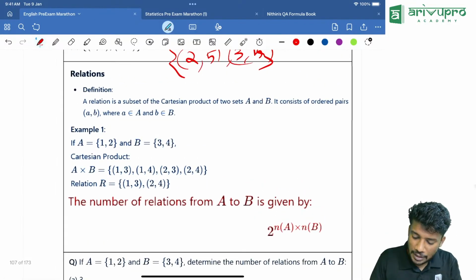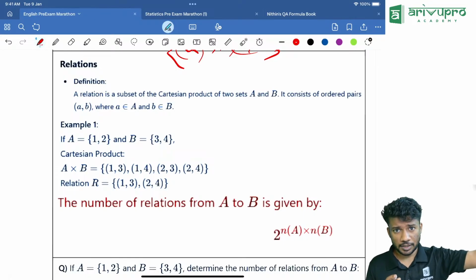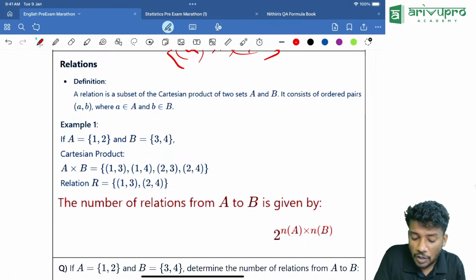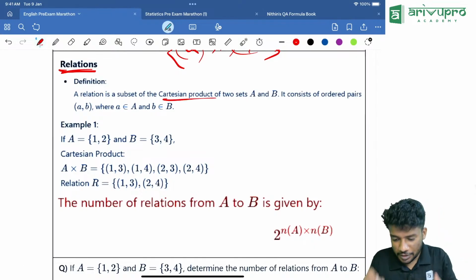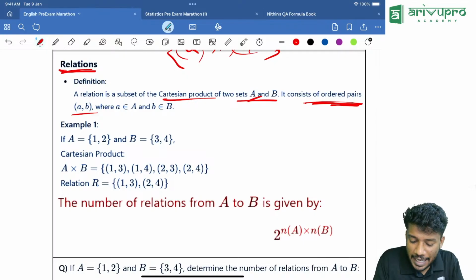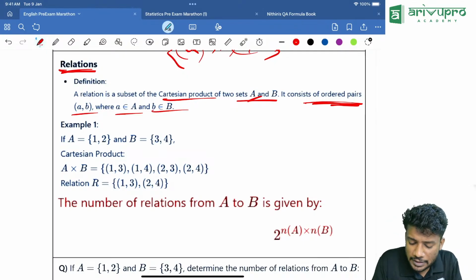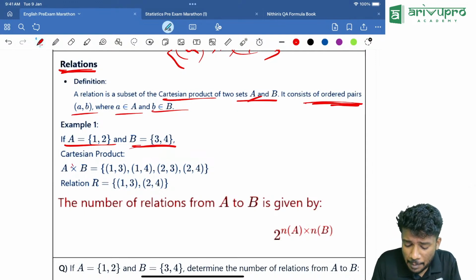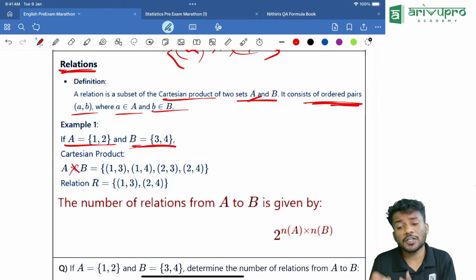Okay. Yes. Then relation. So why are we learning about Cartesian product? Because from Cartesian product of sets, we are getting relations. Now, a relation is a subset of Cartesian product of two sets A and B. It consists of ordered pairs a comma b, where a is an element of A, b is an element of B. So, for example, A is equal to set of 1 comma 2, B is equal to set of 3 comma 4. A cross B is how much? 1 comma 3, 1 comma 4, 2 comma 3, 2 comma 4.